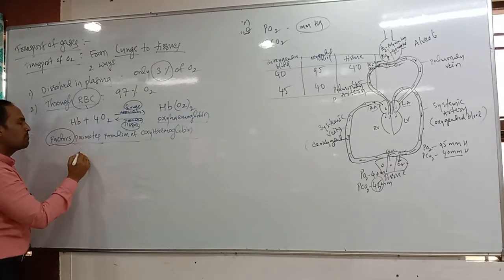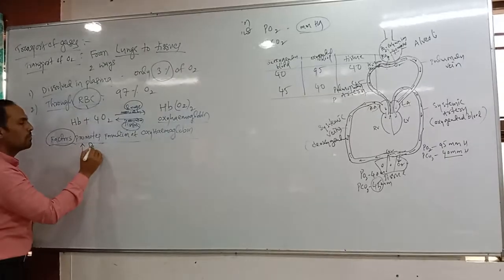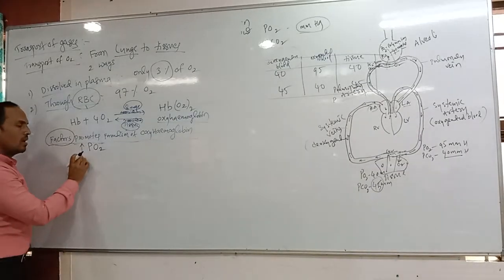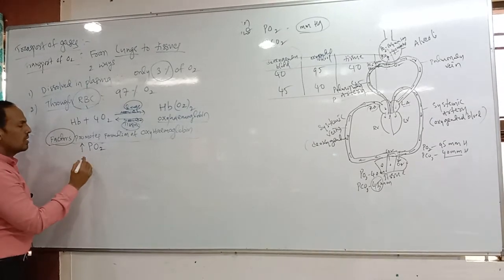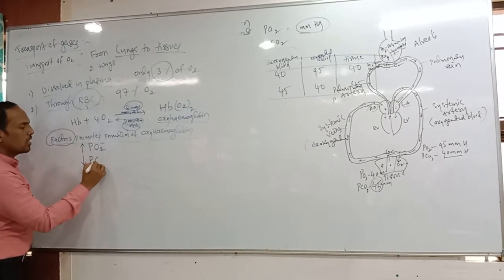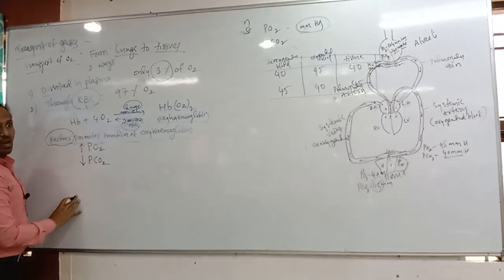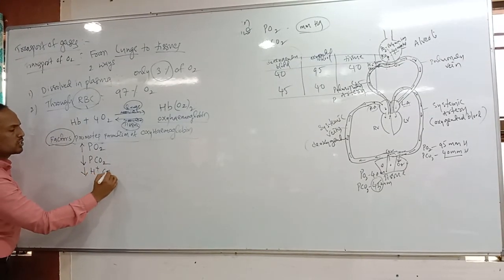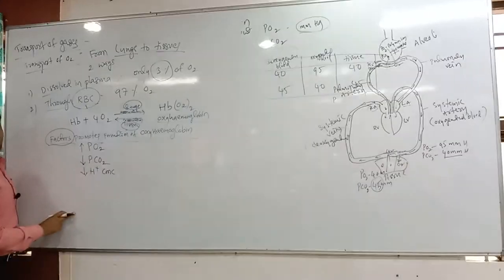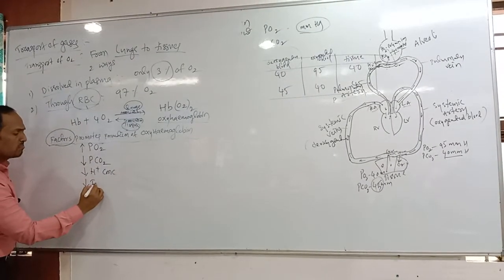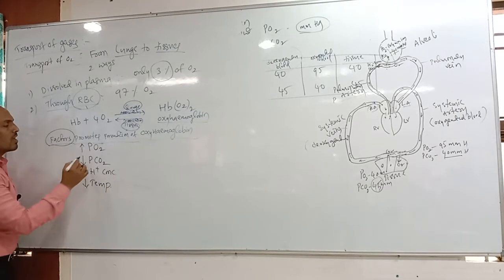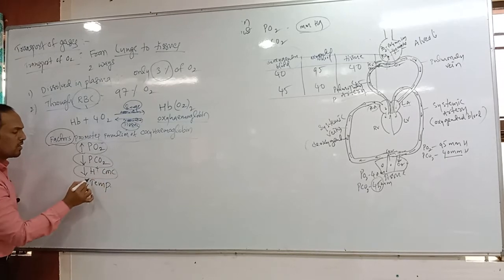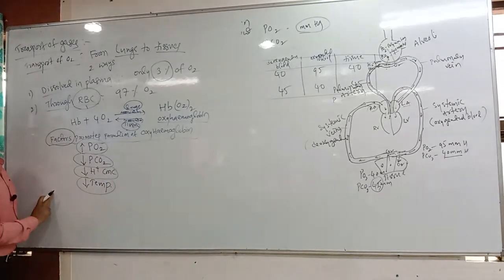Correct? What type of partial pressure? First of all, high partial pressure of oxygen, plus low partial pressure of carbon dioxide, low H plus concentration, plus low temperature. These are the four factors that are very, very important for the formation of oxyhemoglobin.